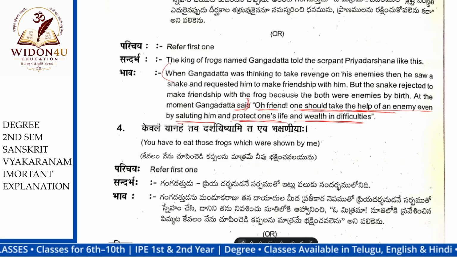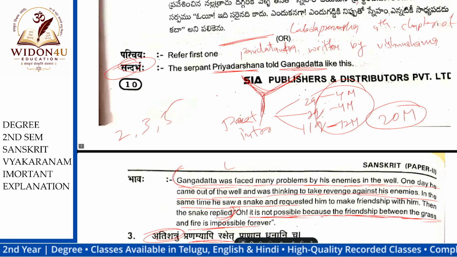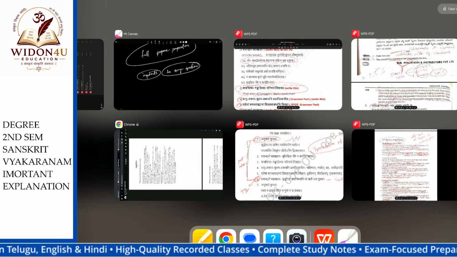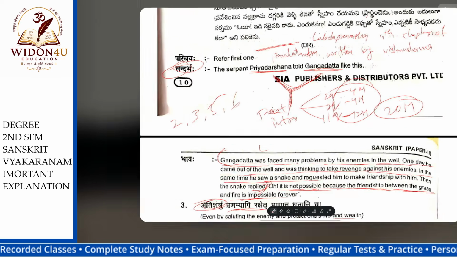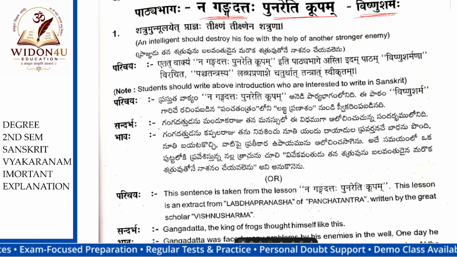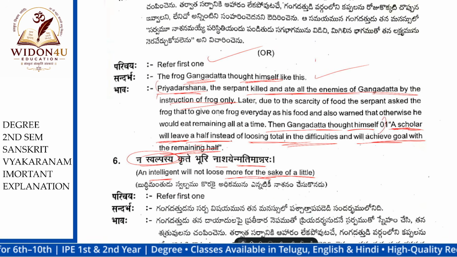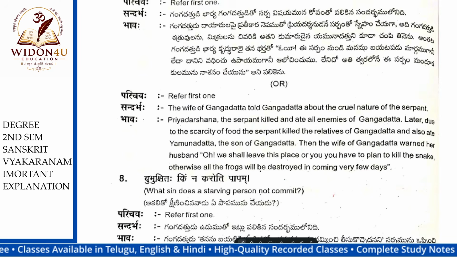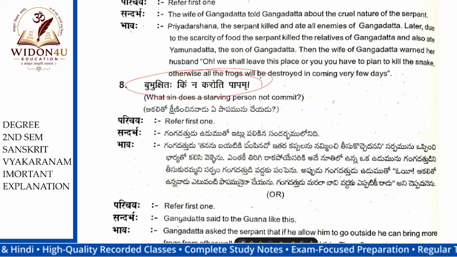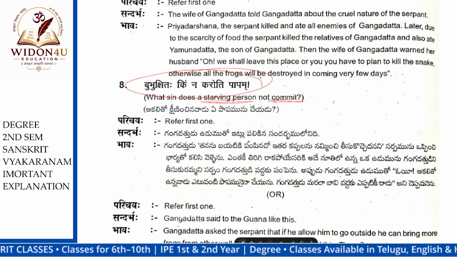This is the sixth one. 2, 3, 5, 6. Next one is Bubukshitah Kim Na Karoti Papam. Last one, I think. Bubukshitah Kim Na Karoti Papam. A starving person will commit any crime. He will do anything of crime.